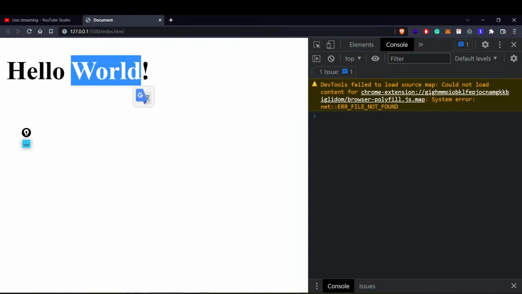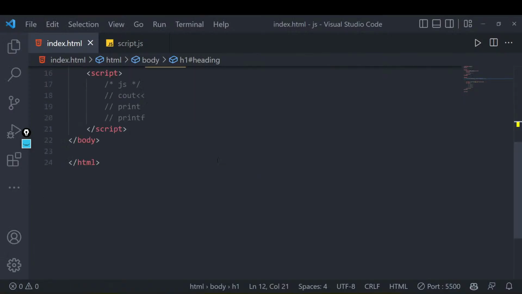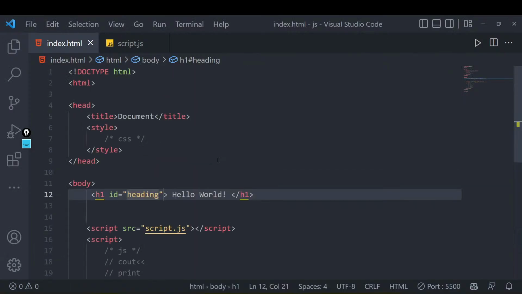Why did it vanish? Because first thing is we were doing these changes in the console area, right? And the console is not a permanent change. We only do all these things that are temporary in nature, right? So as soon as we reload our page, all our HTML code will be retrieved from this file, and whatever is written in our file will be changed accordingly, right? So that is why we are able to see hello world.